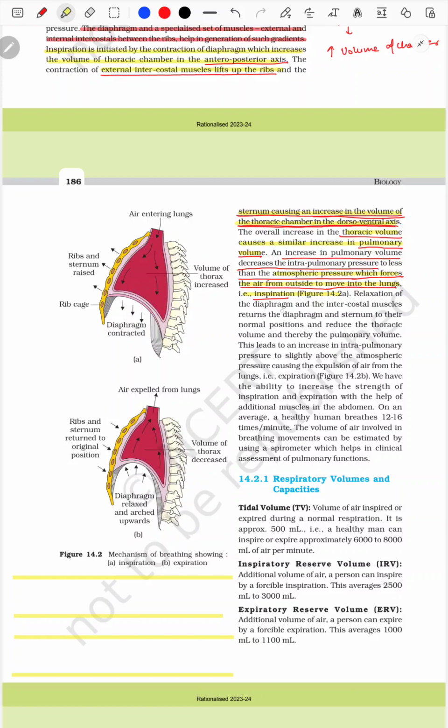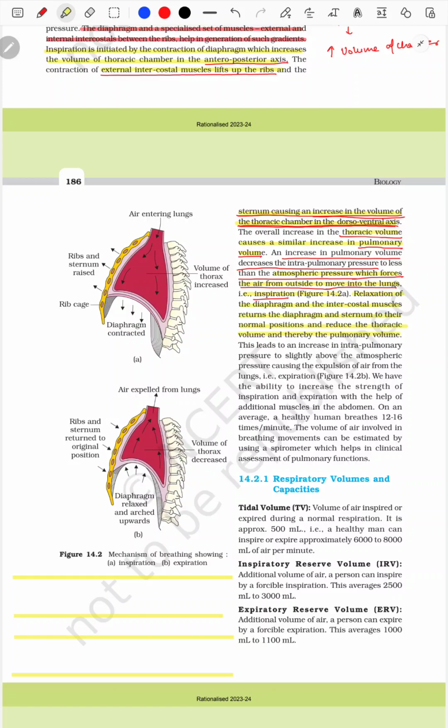The relaxation of the diaphragm and the intercostal muscles returns the diaphragm and the sternum to the normal position and reduces the thoracic volume, thereby the pulmonary volume. So in the relaxation after the inspiration process, what happens?